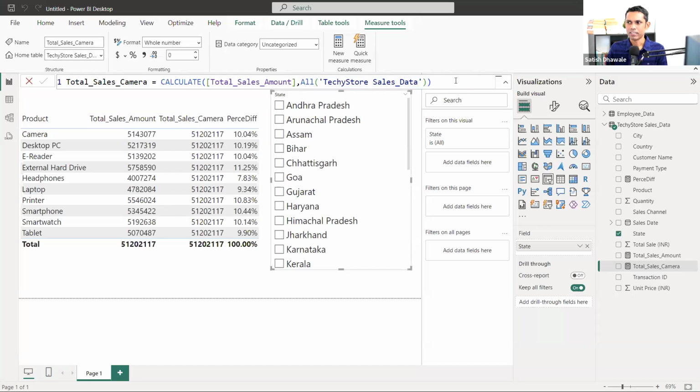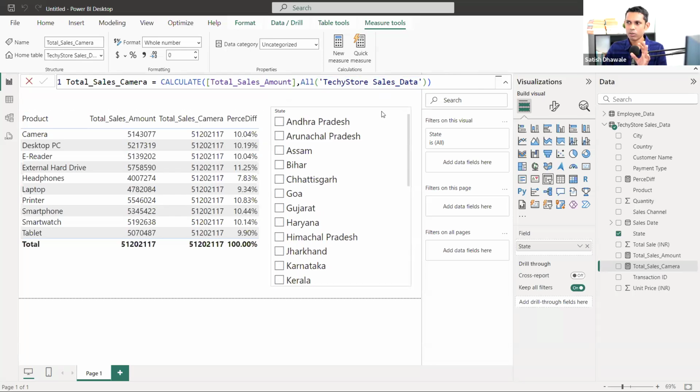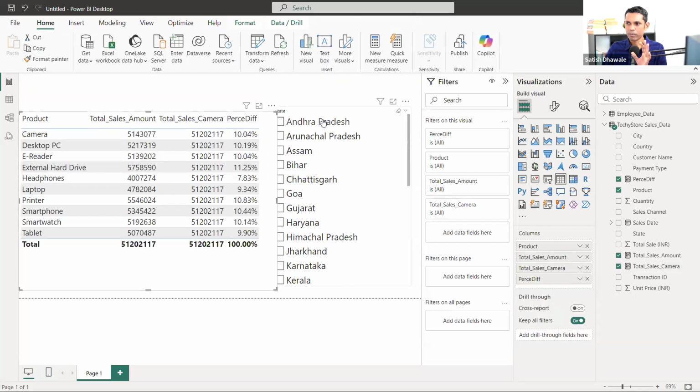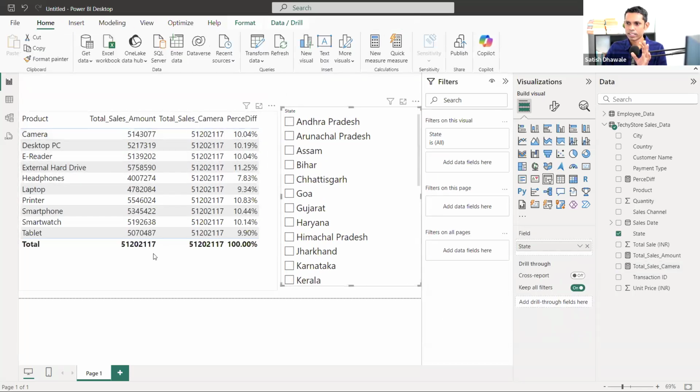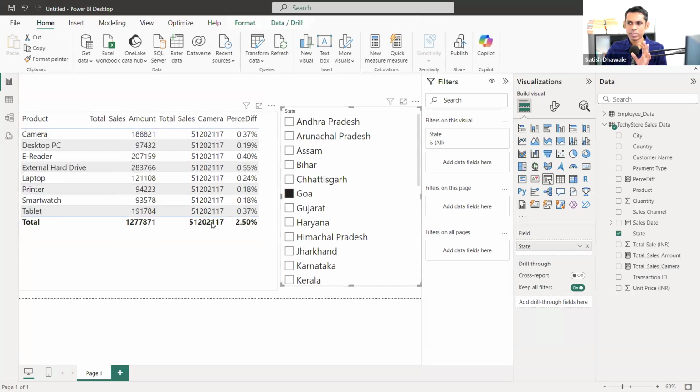I'll press enter. Now this ALL function will allow you to get the total, and now it will not be filtered according to this. Now look here. I'm going to select Goa. This is our current total, and if I select Goa, the total remains. This particular Goa sales is compared with your original total, that is 5 crore 12 lakh, something like that.